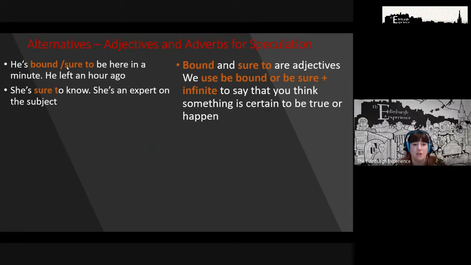Okay. So if I say that something is bound to happen or sure to happen, it means that I am certain it is true. Remember, when we're talking about speculation, we are certain with the information that we have. Of course, there's a possibility it might not happen. Yeah, but with the information you have, you're expressing how sure you are. Okay.